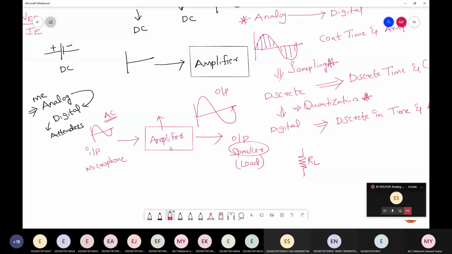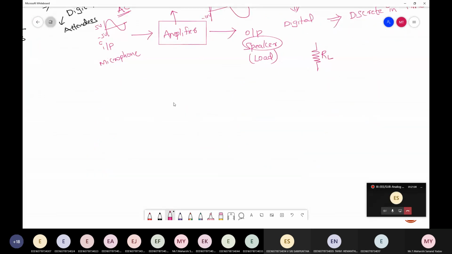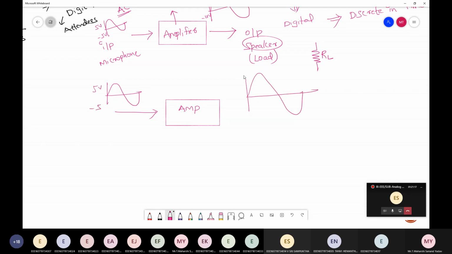What is happening internally? Suppose the input is 5 volt and minus 5 volt, and I'm getting output as plus 10 volt and minus 10 volt. What is the amplification factor? I'm giving input which is 5 volt peak and minus 5 volt, whereas at the output I got plus 10 and minus 10.